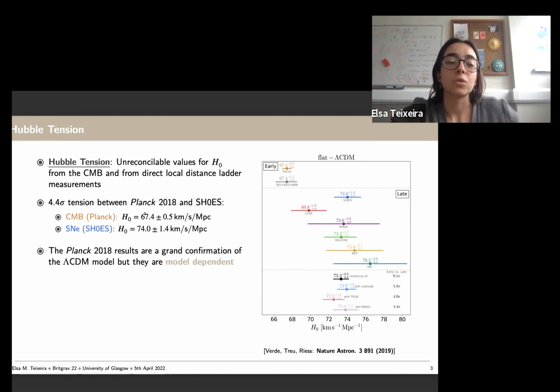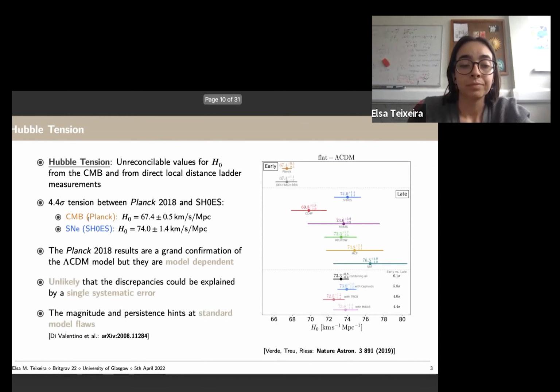So in particular, the most relevant tension, or where we can see this better, is by comparing Planck, because Planck is a grand confirmation of the lambda-CDM model and is a very robust data set for which we predict an H0 of 67.4. And then we have the measurements from supernovae, which are also very reliable, and from which we obtain a value of 74. So this is a 4.4 sigma tension, which is already considered a very significant tension.